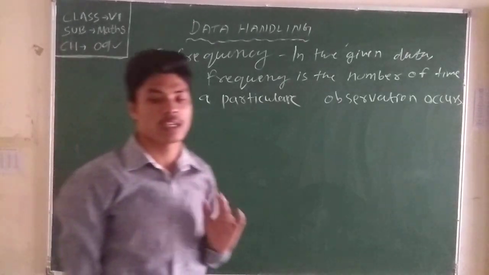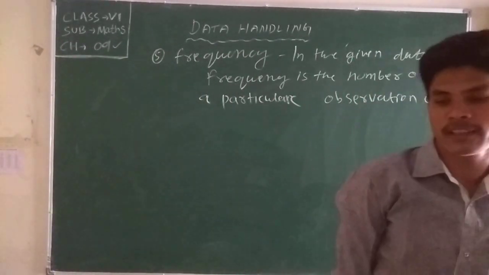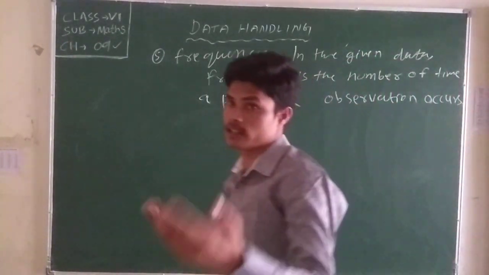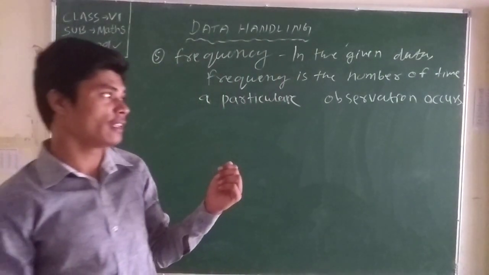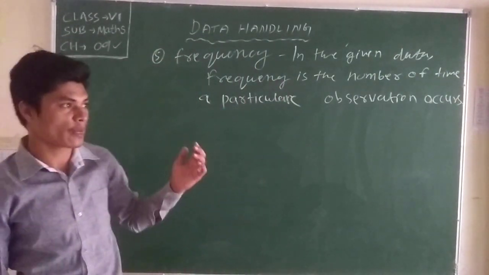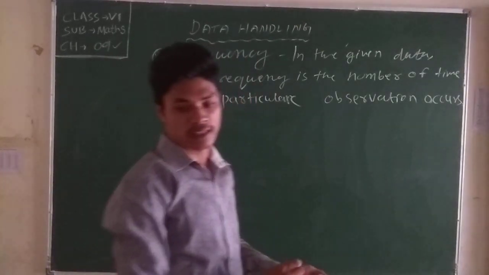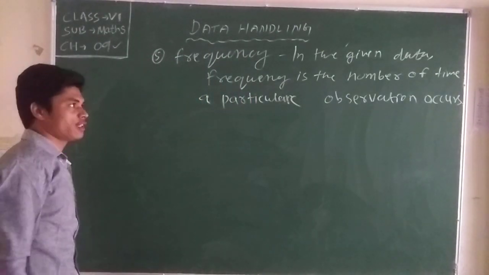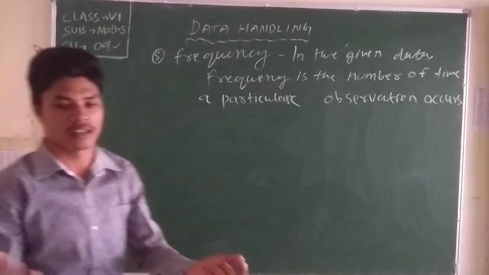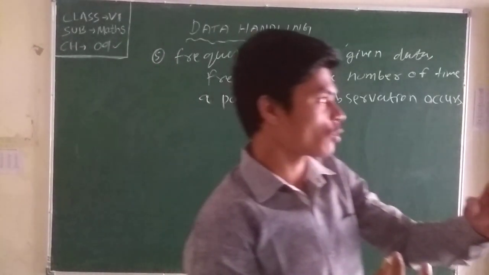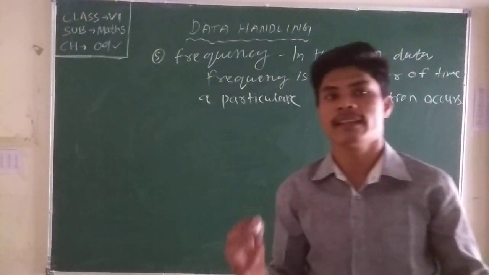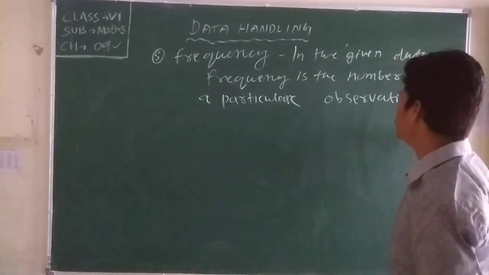Now we discuss data collection. Already I told you about data collection. Data collection is what? We collect some information, any type of information, and that is called data collection. Data collection is the process of collecting the data. That means the process of collection. When we collect the data, that is known as collection of data. Okay.